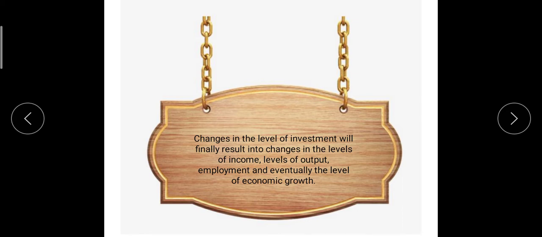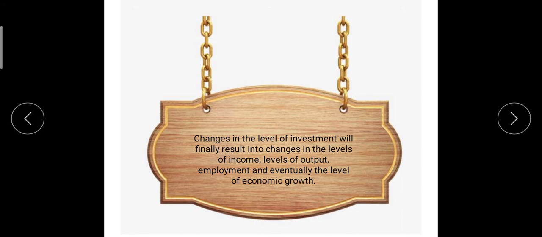Okay, so when he is saving 2,000 rupees, where will he invest that 2,000 rupees? After investing at the production level, the production will increase. When the production increases, the income from that production will also increase, and the profit from that production will also increase. When the income increases, the saving also increases again. Likewise, this cycle is going on.